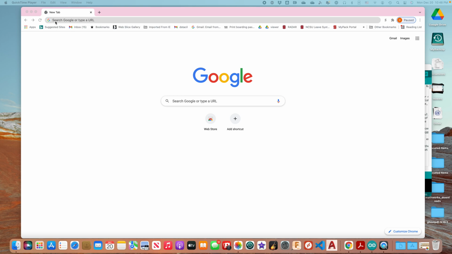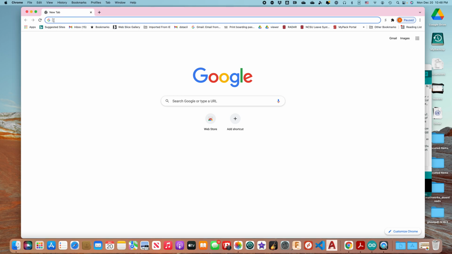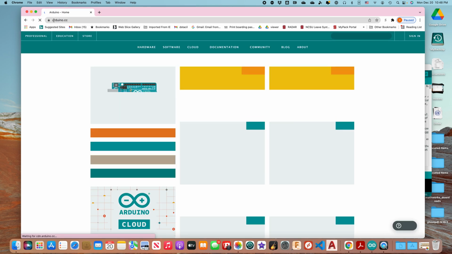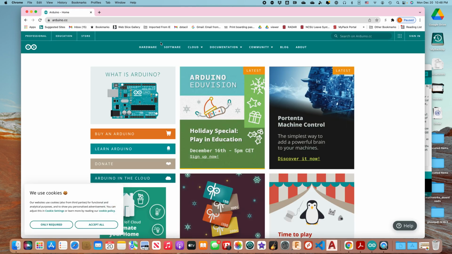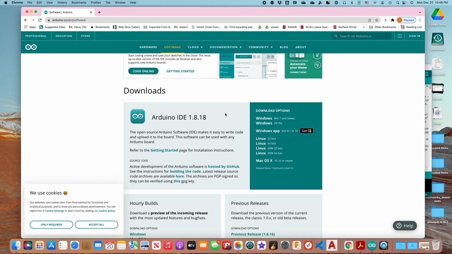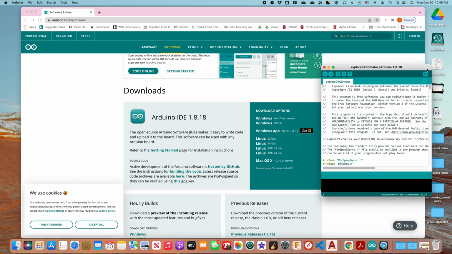If not, the first thing to do is to go to your browser and go to arduino.cc. There, you'll see across the top there's a software button, and if you push it, it has the downloads for the Arduino IDE: Windows, Linux, Mac OS. So go ahead and follow those instructions and install the IDE on your machine. I have already done that, and I have the IDE open.